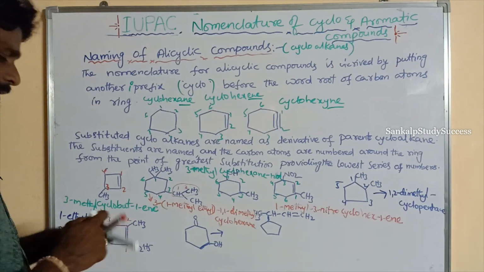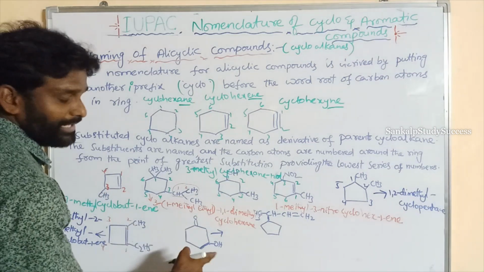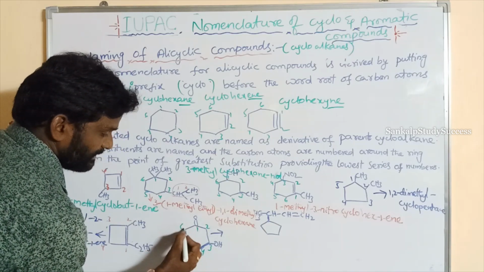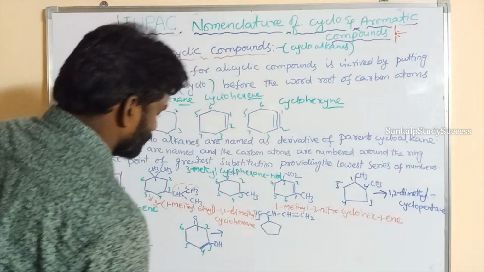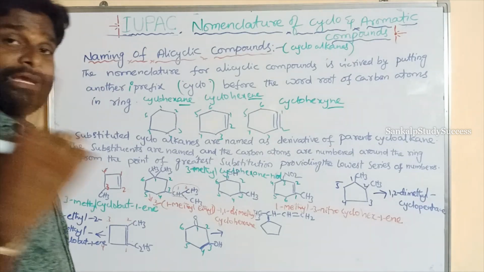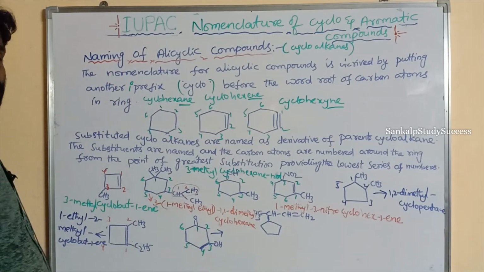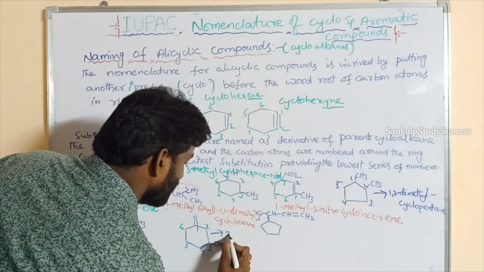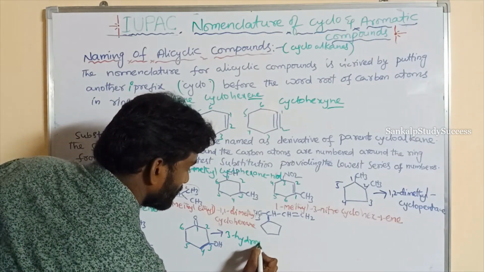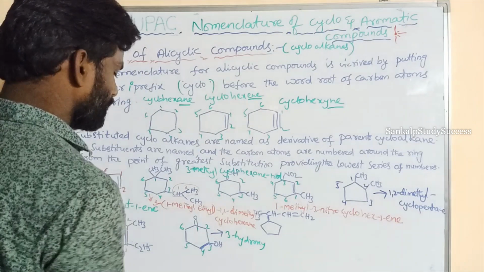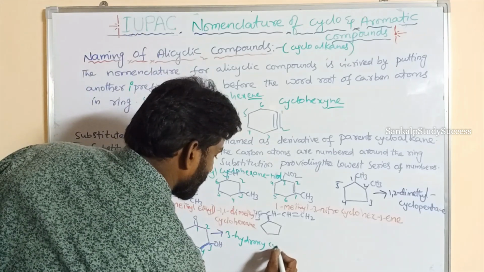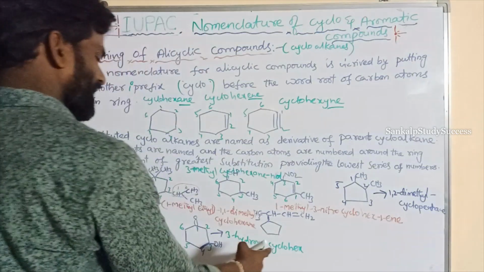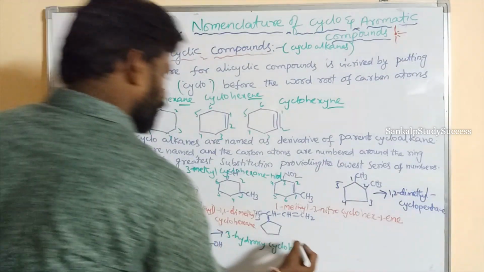Here two functional groups are there. One is ketone, another one is alcohol. So ketone is first priority. 1, 2, 3, 4, 5, 6. So what is its name? First of all we can write the substituent. Here OH is not a functional group. Here OH is a substituent. If the OH is a substituent, what is its name? Hydroxy. 3-hydroxy cyclohexane, 1-one.